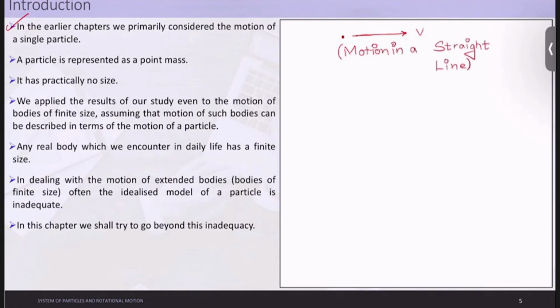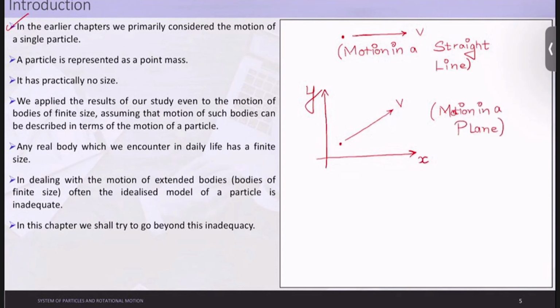Then we broadened our dimensions. This particle is now moving in this fashion. So what we basically did was assume some frame of reference. Let us say this was the frame of reference, this was X and this was Y. This was understood in the chapter Motion in a Plane. So in the earlier chapters, we primarily considered the motion of a single particle.